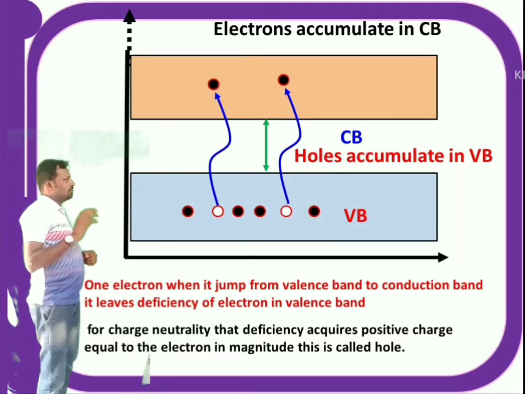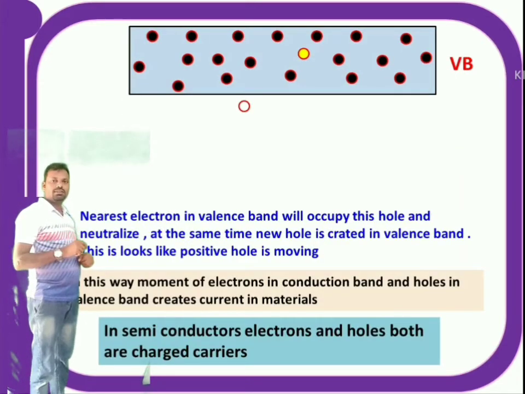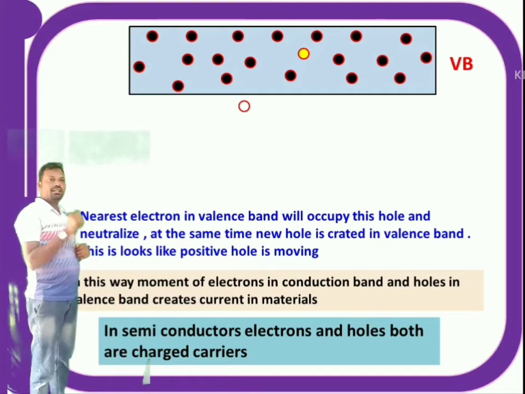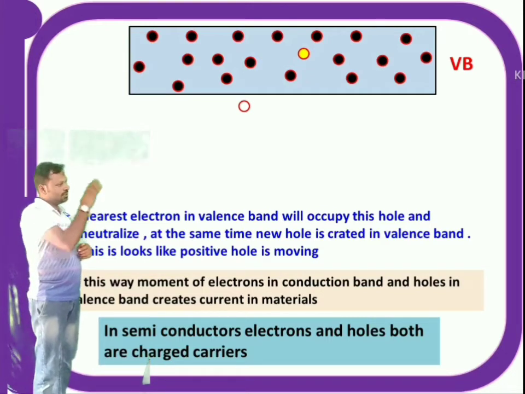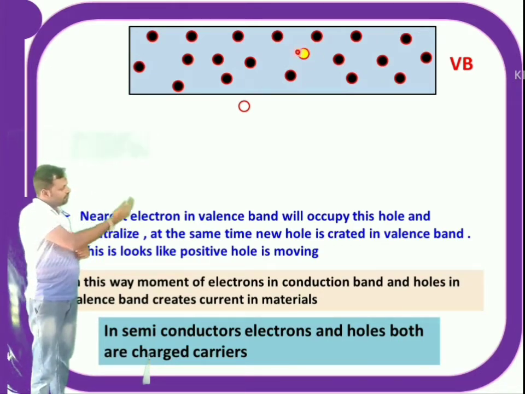Now the valence band is accumulated with holes and the conduction band is accumulated with electrons. In the valence band one hole is there because one electron has jumped from the valence band to the conduction band. Now the nearest electron in the valence band can fill this hole.